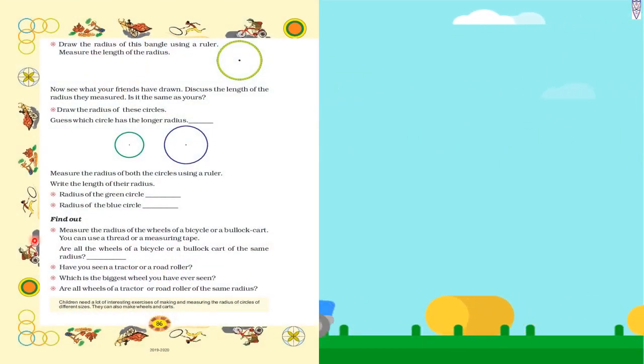Same page. Find out. Measure the radius of the wheels of a bicycle or a bullock cart. You can use a thread or a measuring tape. So now we have to find out the radius of the wheels of a bicycle or a bullock cart with the help of a thread or a measuring tape.